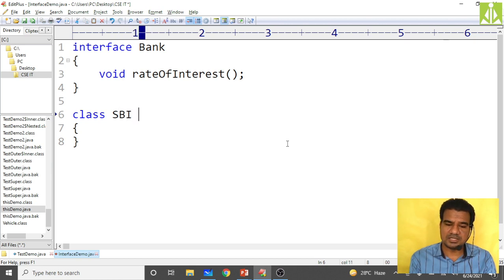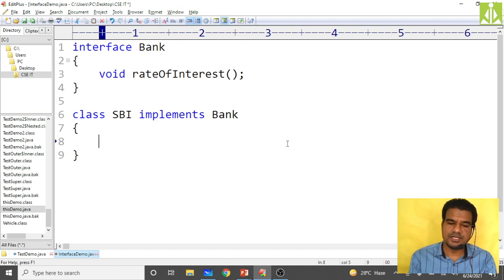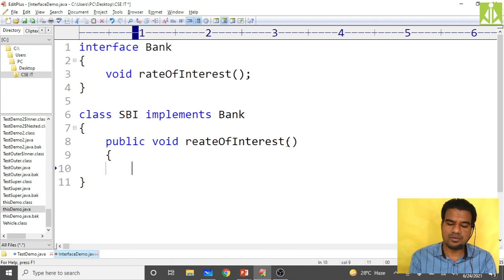So the SBI class is implementing the Bank interface. When it is implementing, it has to give the implementation, public void rateOfInterest, and here you put its own interest value as a return. Let us say it is giving 9.5.